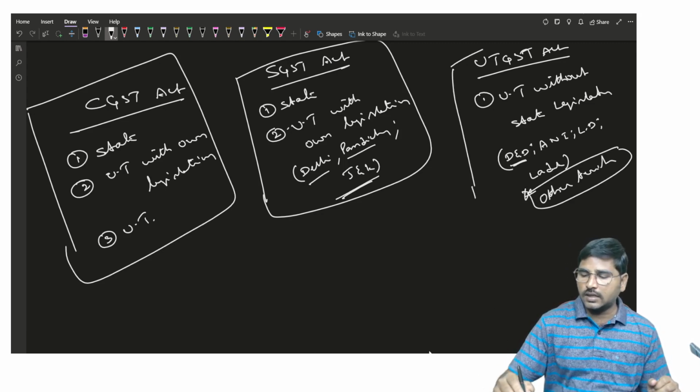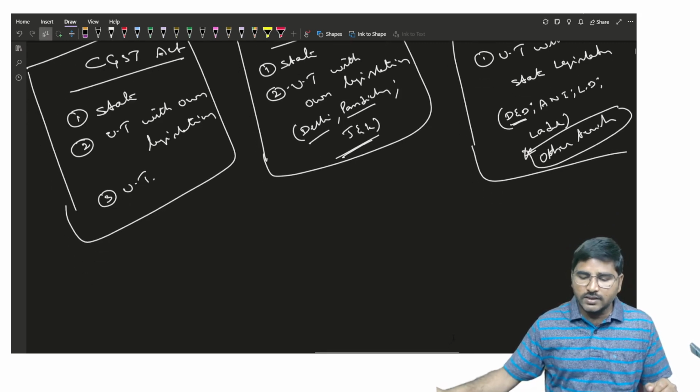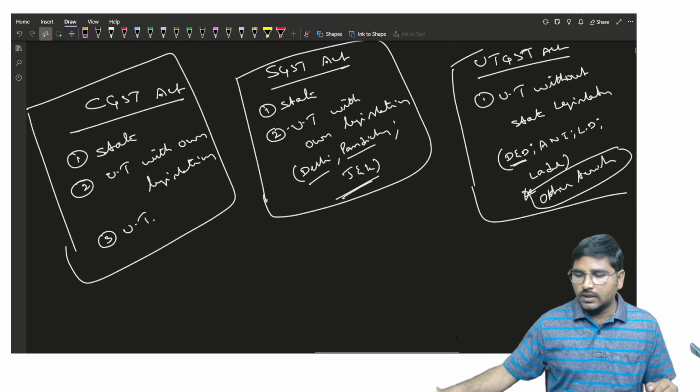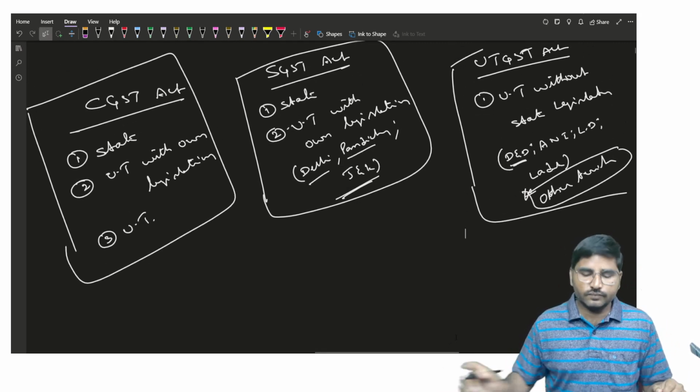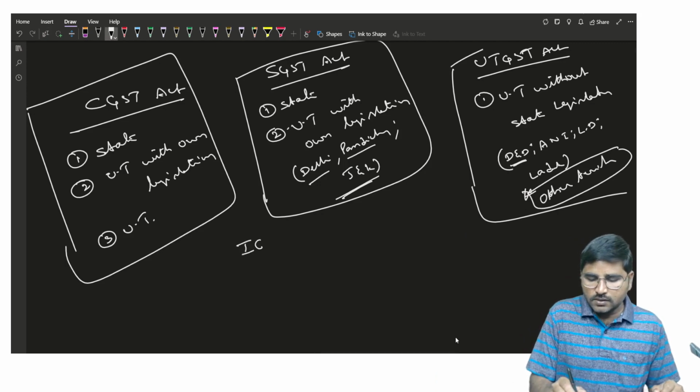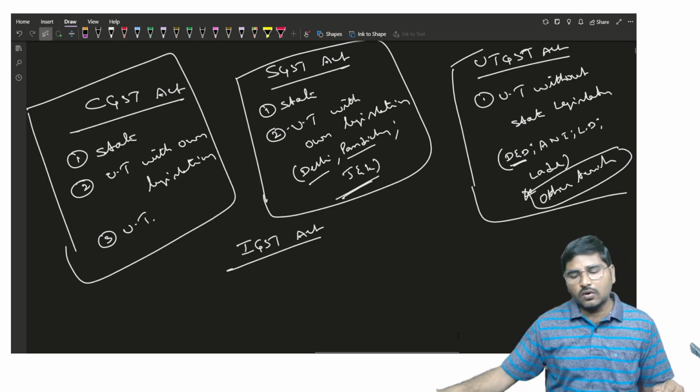Now, sir, what is the applicability of the IGST Act? Now, pause the video and note down. Next, the IGST Act. The IGST Act is applicable to all.